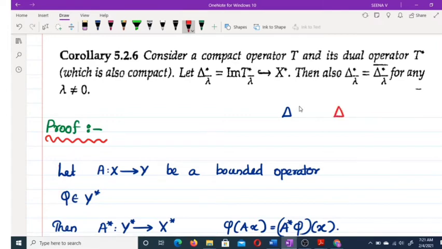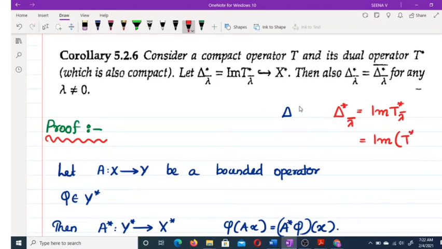What is delta lambda conjugate star? This is equal to the image of T star lambda conjugate. And what is T star lambda conjugate?